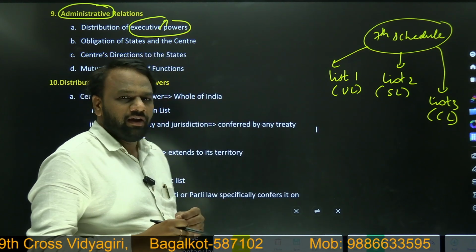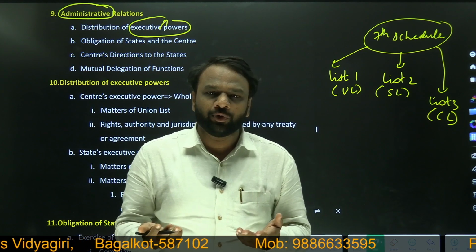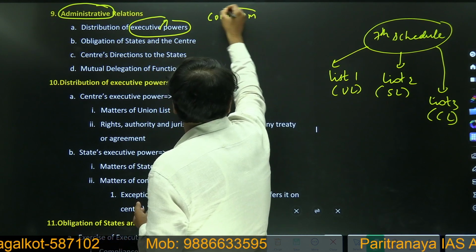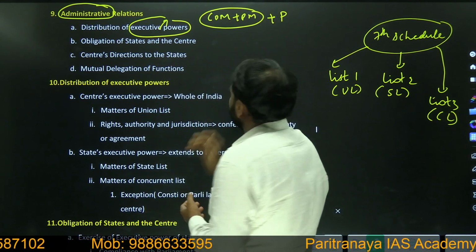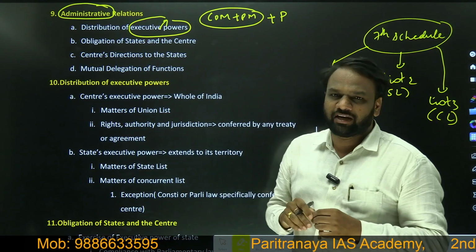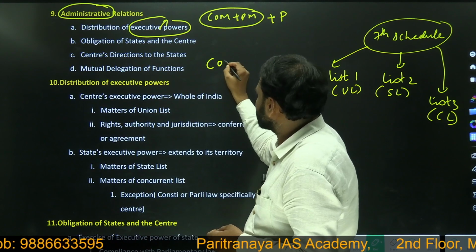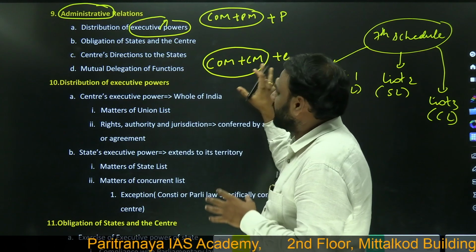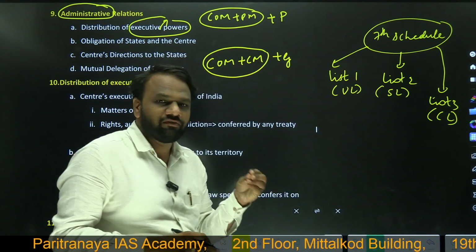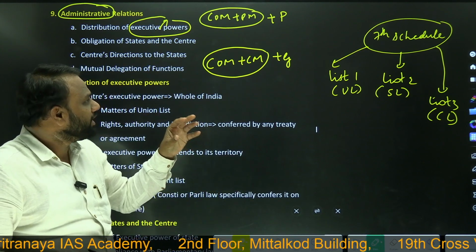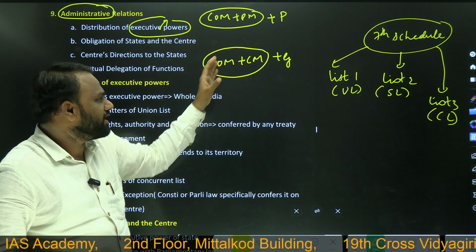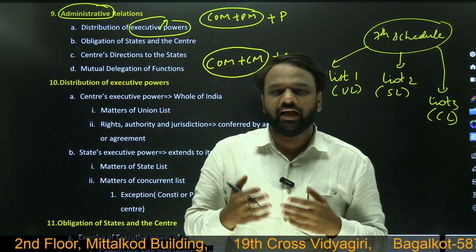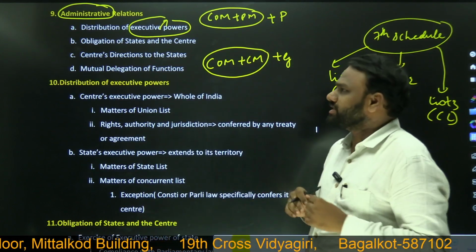At the central level, who exercises the executive power? The Council of Ministers headed by Prime Minister plus President. They are our main executive at the central level. At the state level, Council of Ministers headed by Chief Minister plus Governor. They are the main executives at the state level. Whenever we use the term executive, we should only imagine the Council of Ministers headed by Prime Minister and President, and Council of Ministers headed by Chief Minister and Governor. We should not consider the permanent executives like IAS and IPS officers, in order to make our discussions easier.